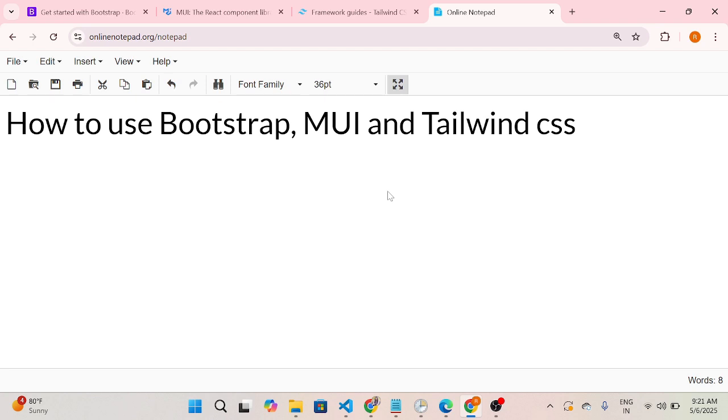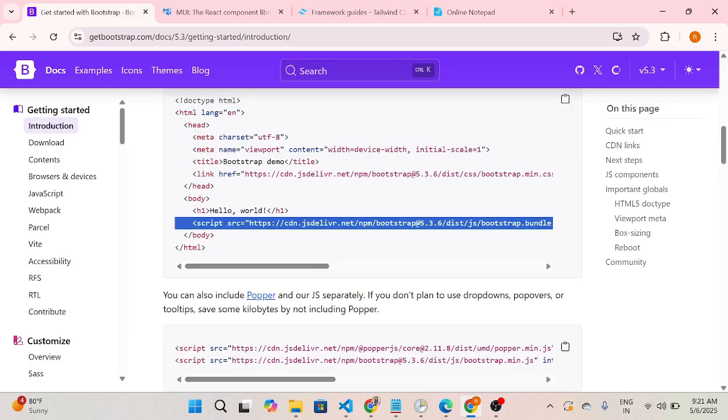Whether you are working in an HTML, CSS or JS project, or in a React or Angular project, you can easily import Bootstrap, MUI and Tailwind CSS. These are frameworks. Let's see. I'll explain, first is Bootstrap.